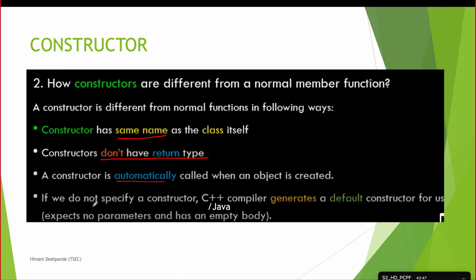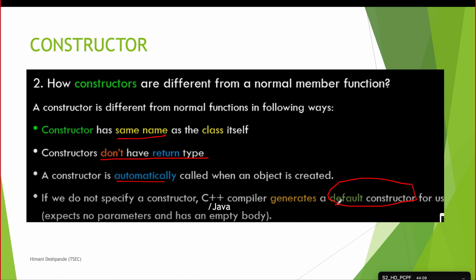Now, one more thing: if a programmer is not mentioning a constructor function in the program, then what will happen? A default constructor function is created by the compiler and that constructor function is called.